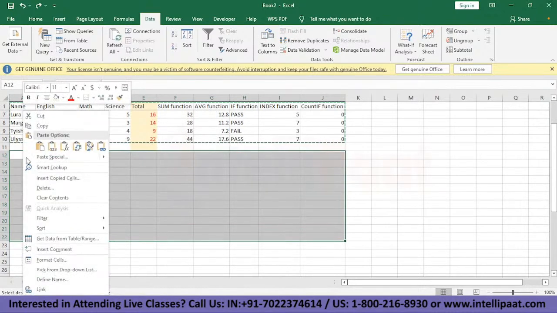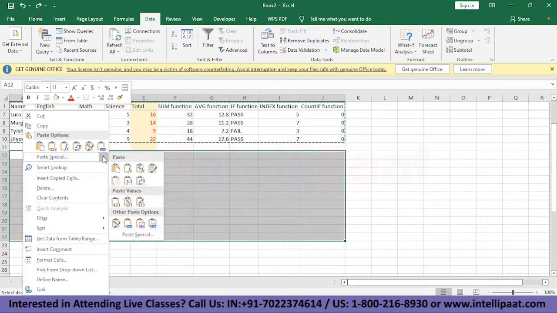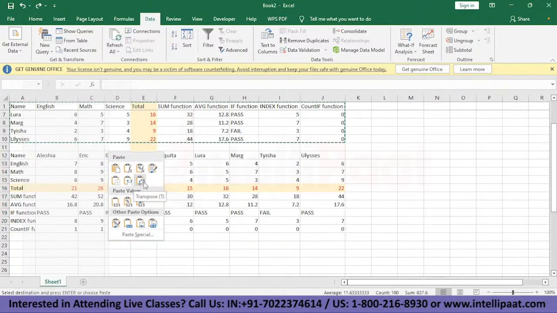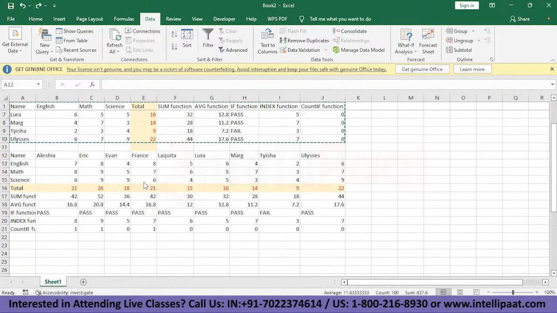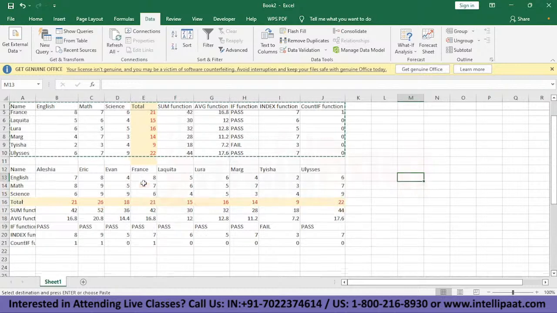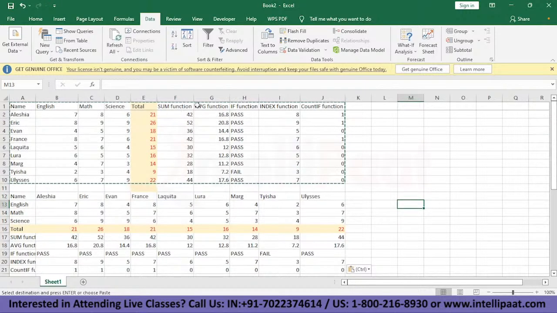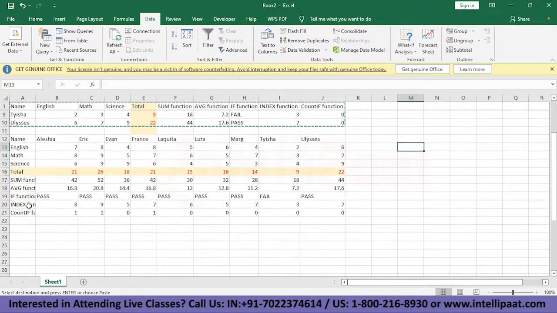When we right click here, we have a bunch of options, and you can see we have something called Paste Special. When we go into this option, there's an option of Transpose. If you just click on it, this is how the table is now. For columns, we have the students' names, and for row headers, we have English, Math, Science. All that we had here as column headings, we have here as row headings. So that is how you transpose a table.